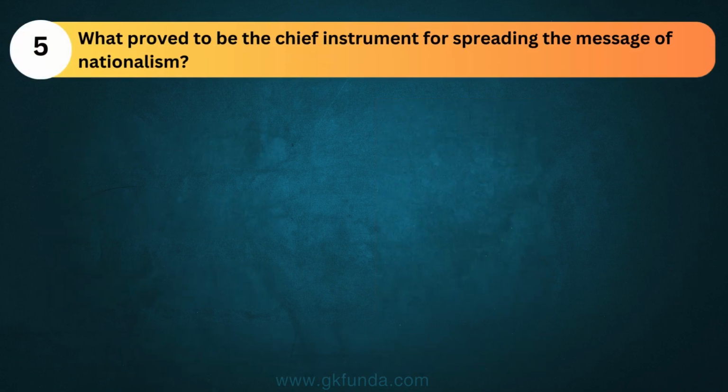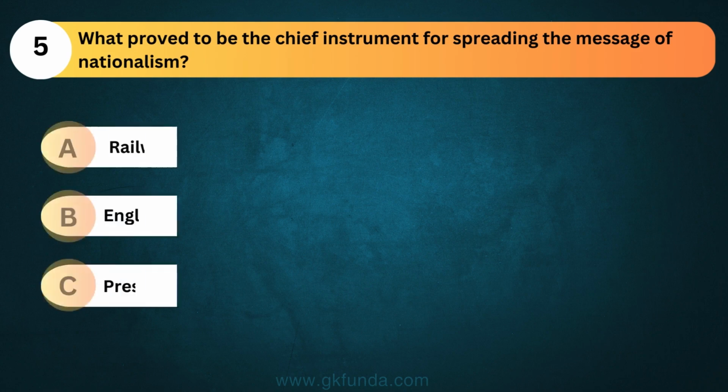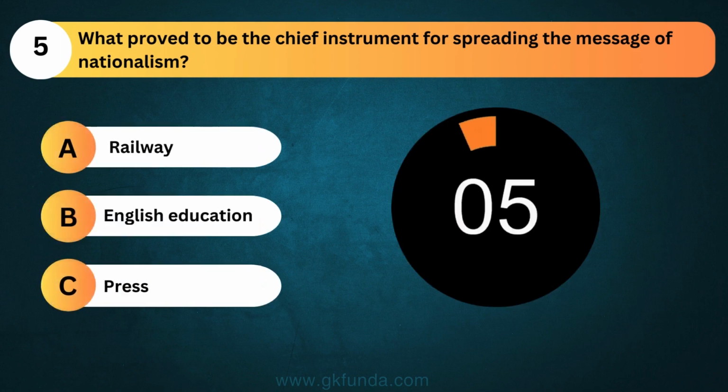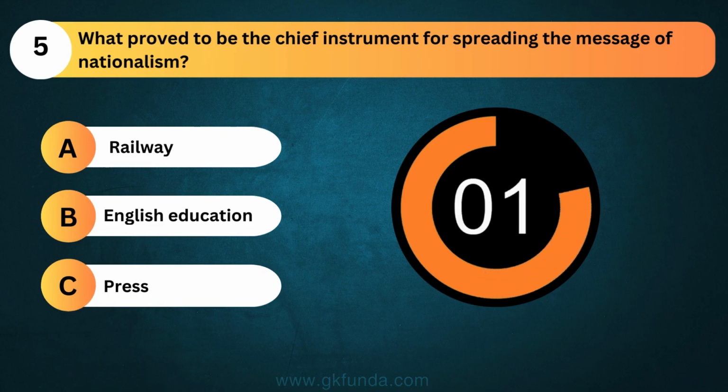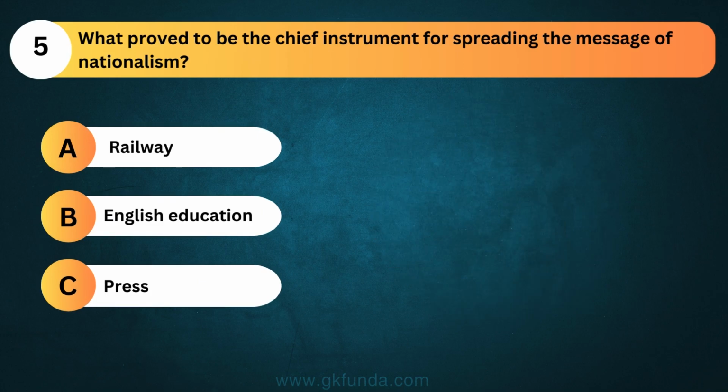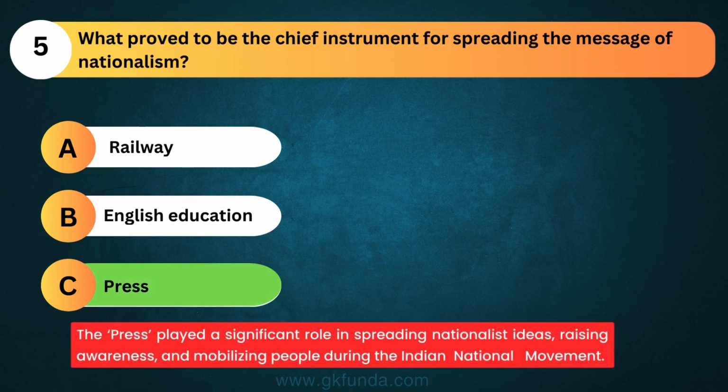What proved to be the chief instrument for spreading the message of nationalism? The answer is option C, press. The press played a significant role in spreading nationalist ideas, raising awareness, and mobilizing people during the Indian national movement.